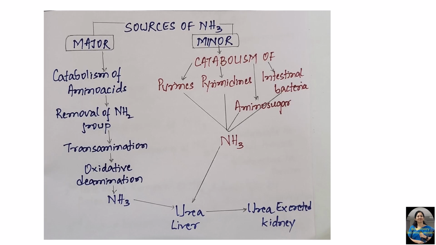Now, coming to formation of ammonia, what are the sources of ammonia in our body? So, we have two important sources, major source and the minor source. Major source comes from catabolism of amino acids, where there occurs removal of amino group from all the different amino acids by transamination process, and this is followed by oxidative deamination releasing ammonia. The minor sources for ammonia include the catabolism of purine bases, adenine, guanine, catabolism of pyrimidine bases, cytosine, uracil, thymine, and catabolism of amino sugars, and synthesis by the intestinal bacteria. So this ammonia is also detoxified to urea in liver, and this urea gets excreted by our renal system.